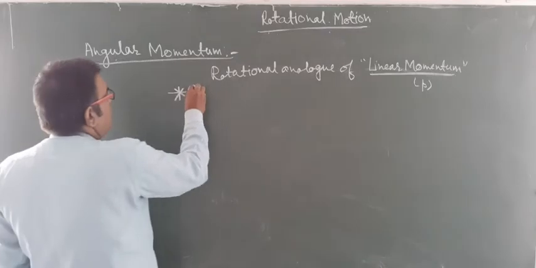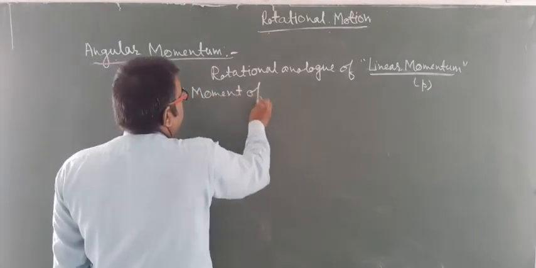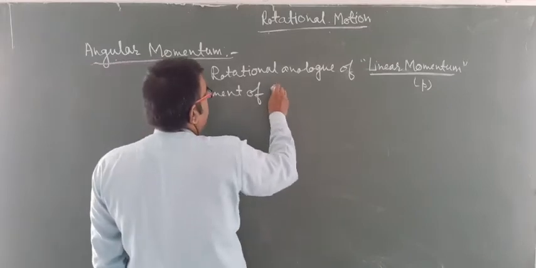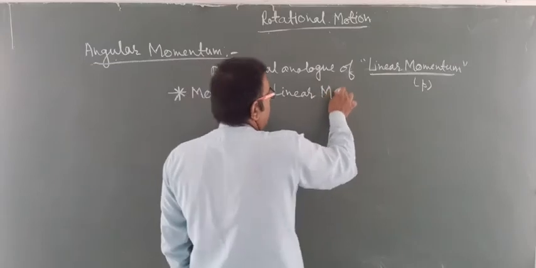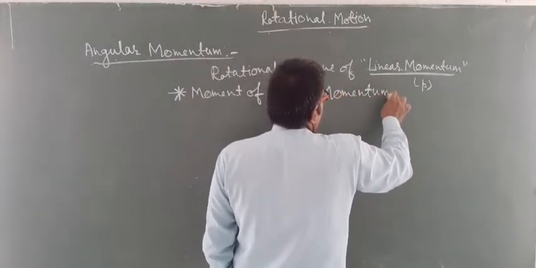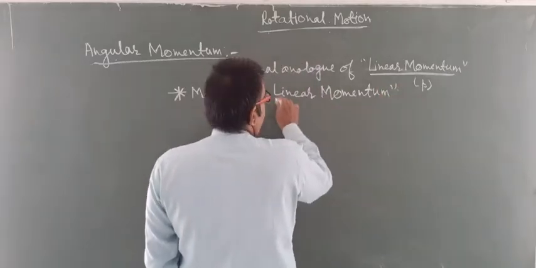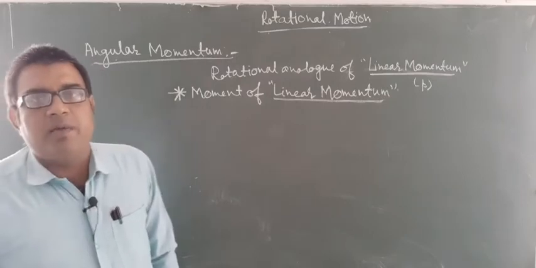It can be defined as the moment of linear momentum. What is the meaning of moment of linear momentum?